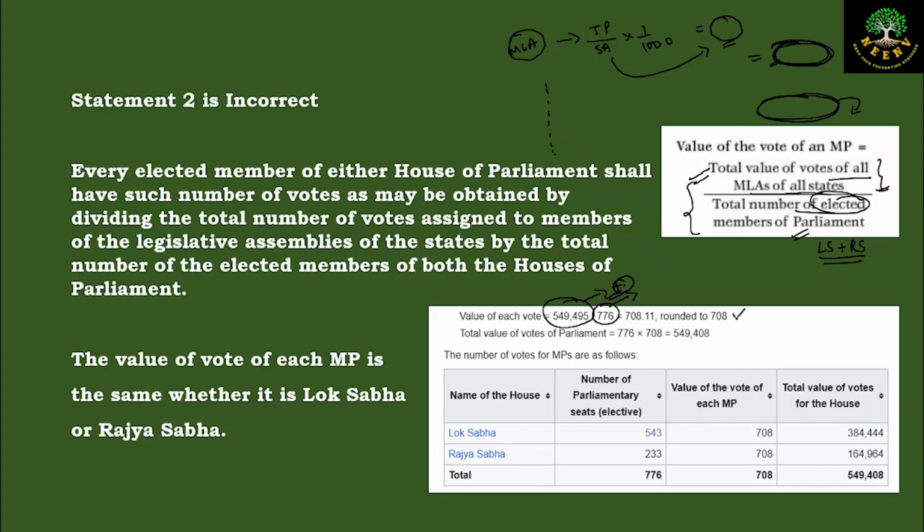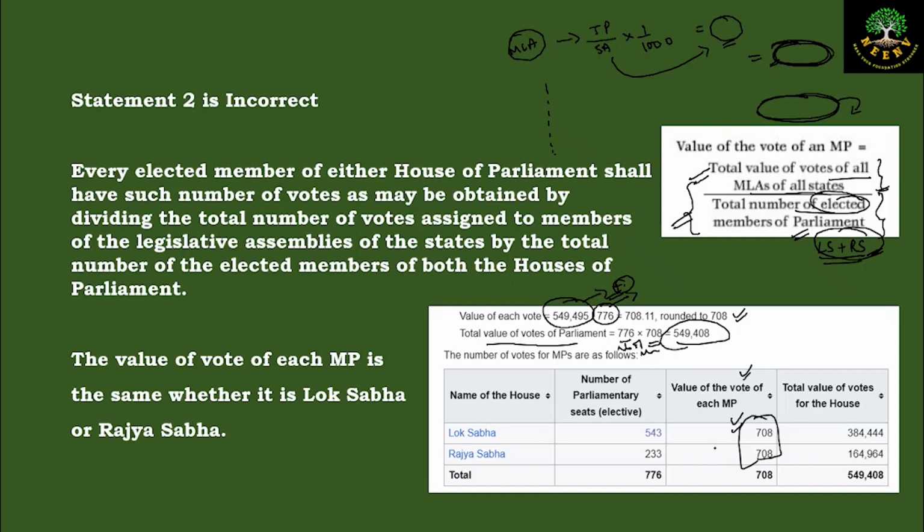So we'll get the value of the vote of each MP, and the total value of the votes of the parliament will be value of vote of each MP multiplied by the number of MPs, which will come to something. Now if you look at this comparison, the value of vote of each MP will be same, because in the denominator we are considering the parliament as a whole, both the Lok Sabha and Rajya Sabha, for all the elected members together. So the value of vote of a particular individual MP will be same between Lok Sabha and Rajya Sabha.